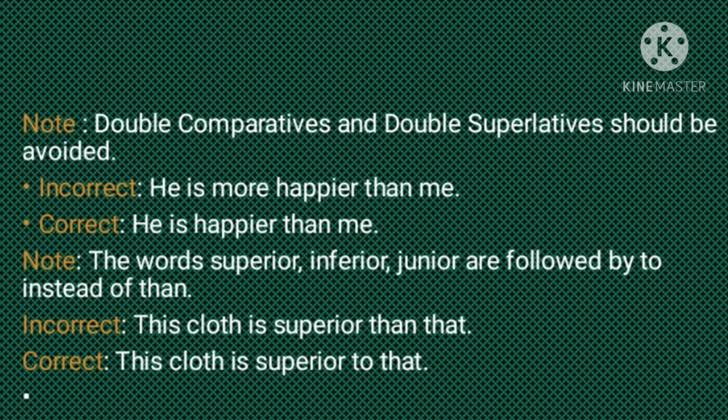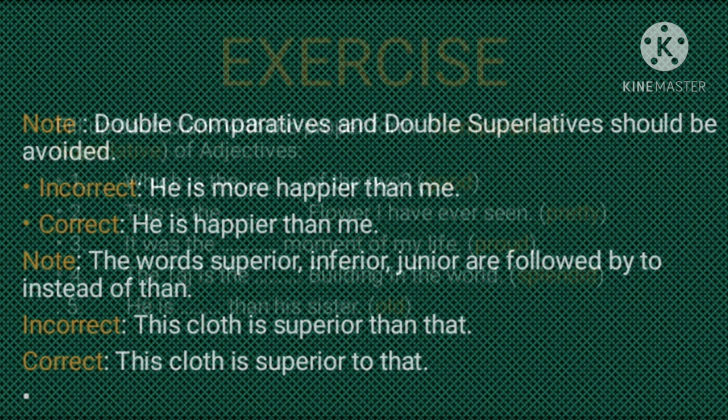In the same way, the words superior, inferior, junior are followed by to instead of than. That we need to remember, children. Now look at this sentence: this cloth is superior than that. No, we never use the conjunction than here, rather we use to. This cloth is superior to that. So children, these are a few tips, a few rules which we need to follow while changing between comparative, superlative and positive degrees.